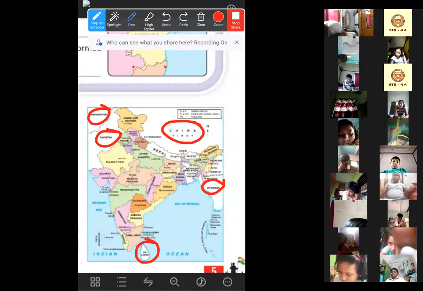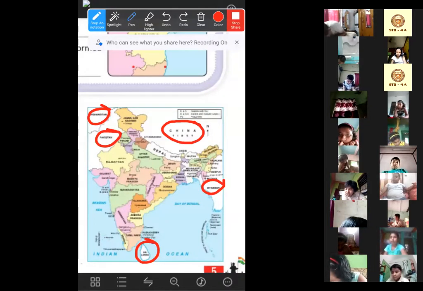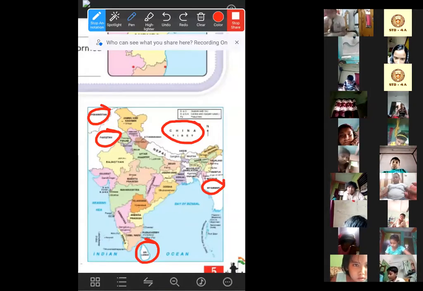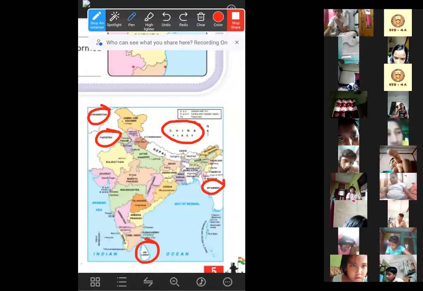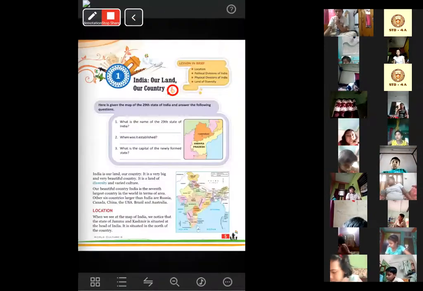So you can see these are the neighboring countries, that means countries that are our neighbors. Right? After our boundary, we can find these countries. So what are the names of these countries? China, Pakistan, Afghanistan, Myanmar, Bangladesh, Sri Lanka. These are our neighboring countries.